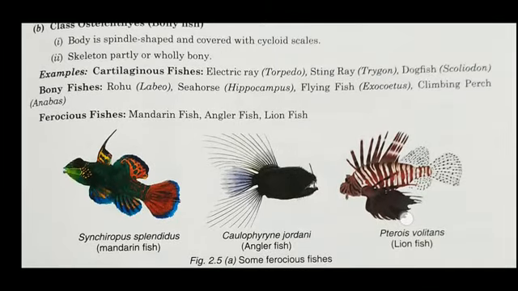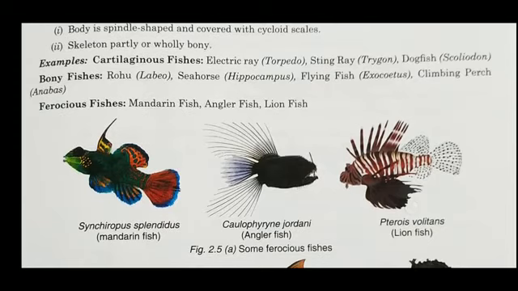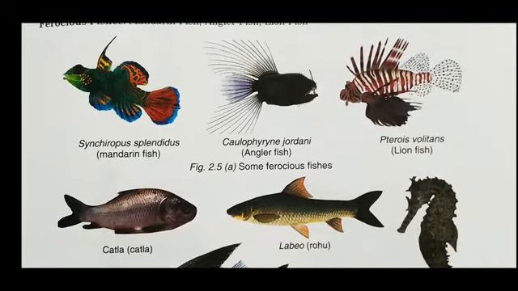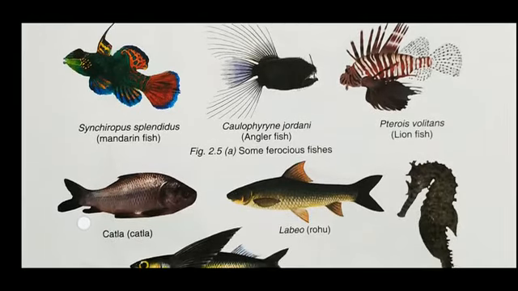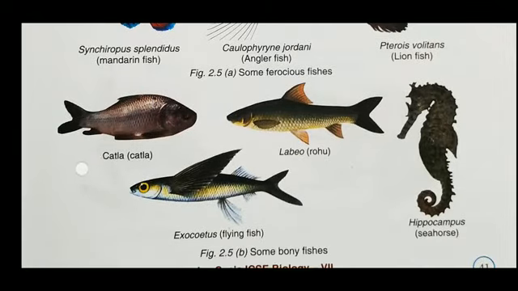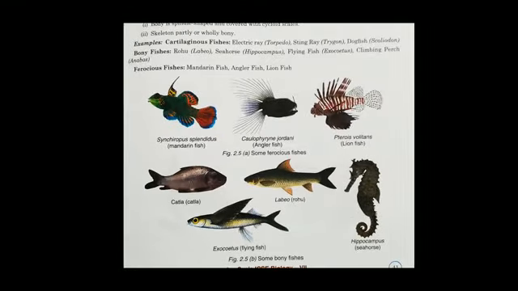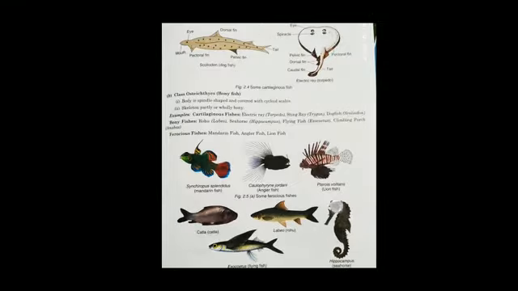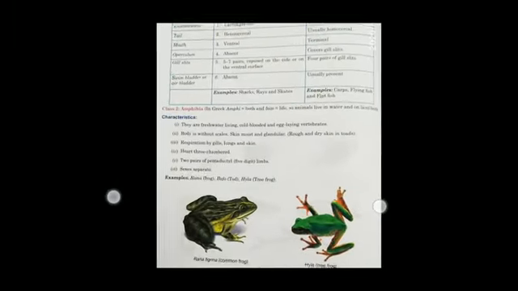And there is one more fish type, which is ferocious fishes, which are mandarin fish, angler fish, and lionfish. All these fish you can see in the figures that are given, and even in the book, and some of you might have seen them in reality.